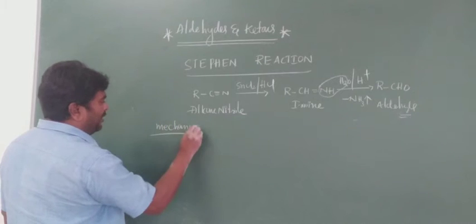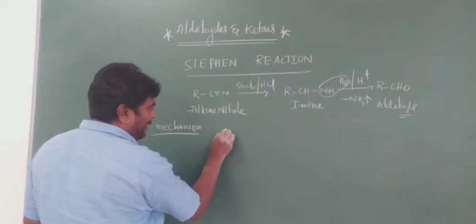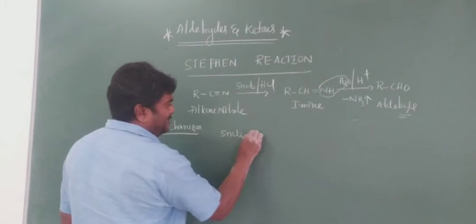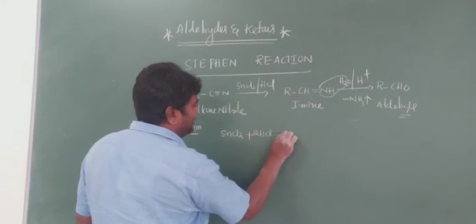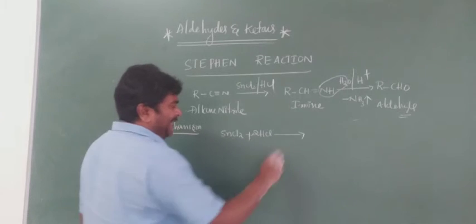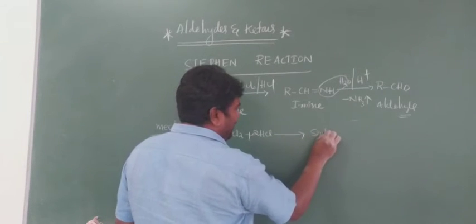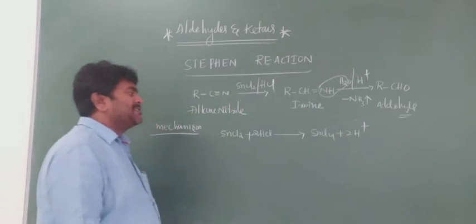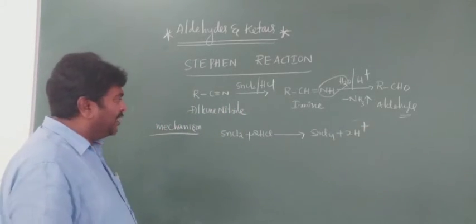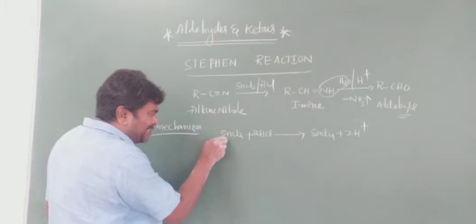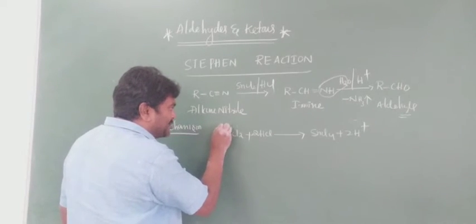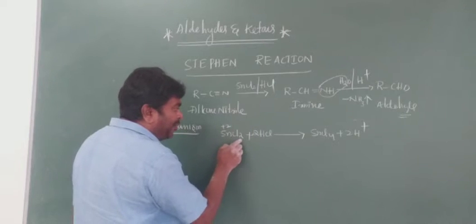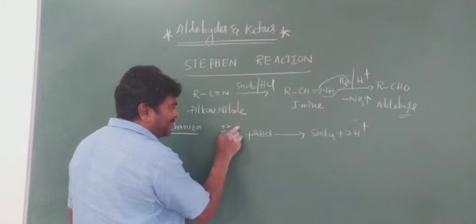In the first step, SnCl2 plus 2HCl gives rise to SnCl4 plus 2H plus. Now the oxidation number of tin: it is plus 2 because of chlorine, one chlorine minus 1, two chlorine minus 2.